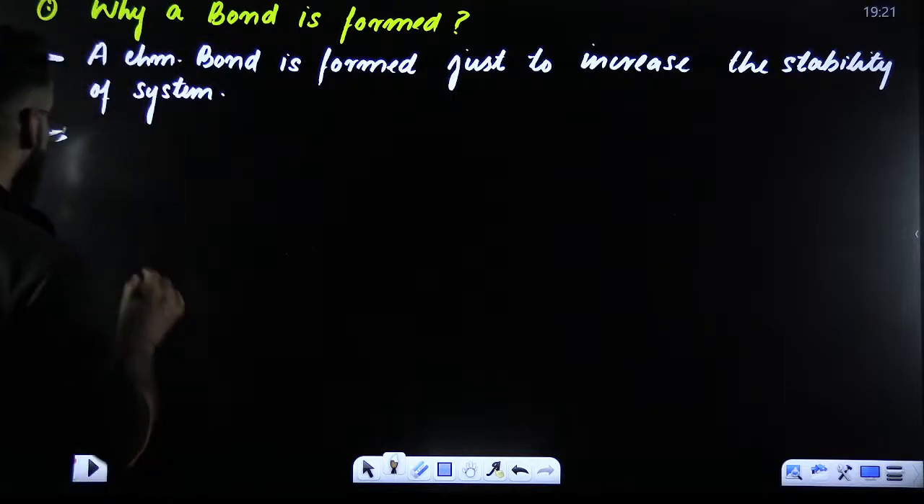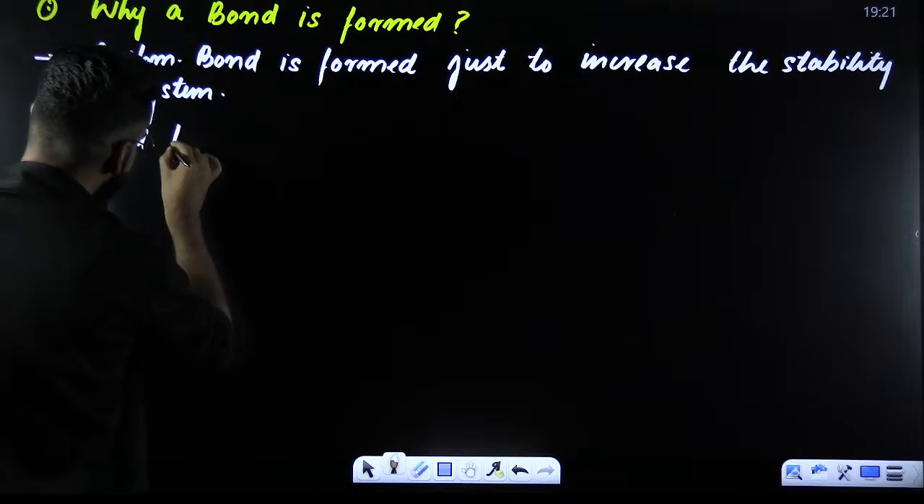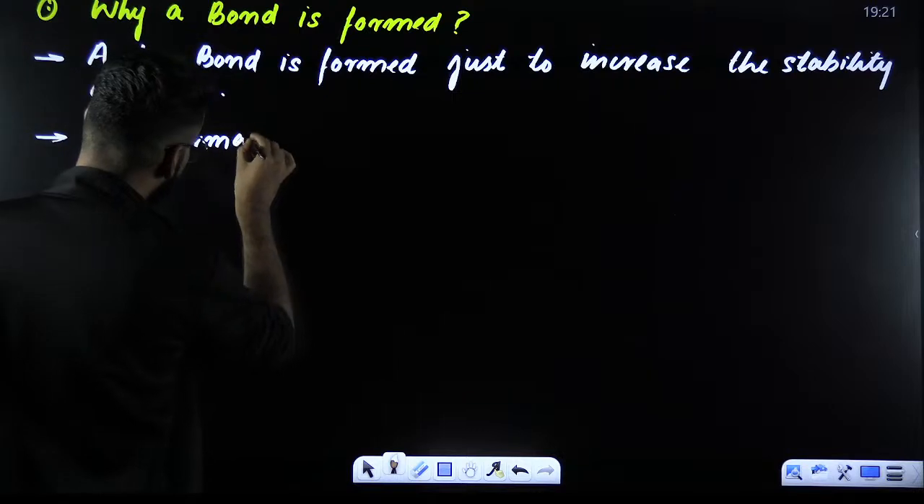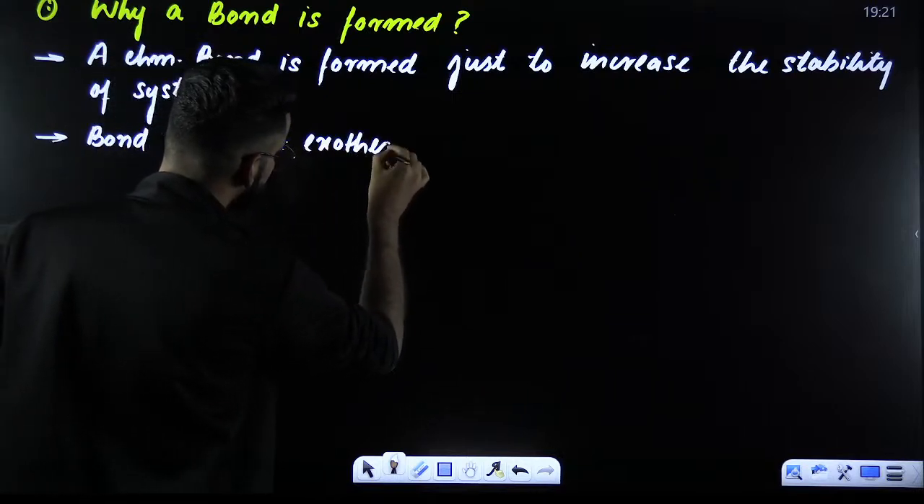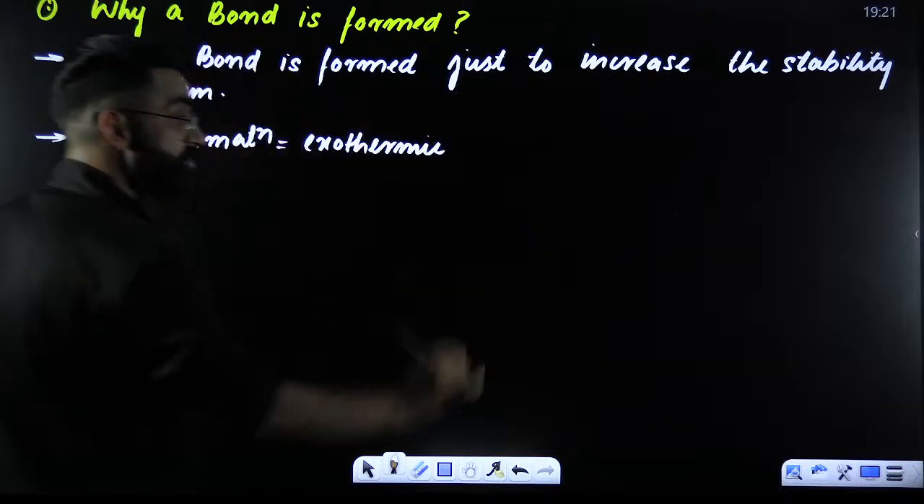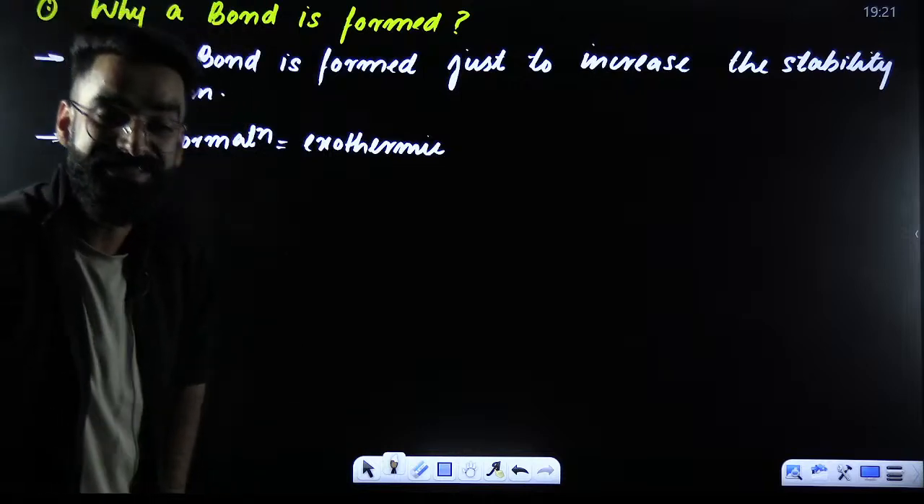Number 1. Let me tell you, bond formation is always exothermic. Bond formation is always exothermic. And what is an exothermic process? One in which energy is released.